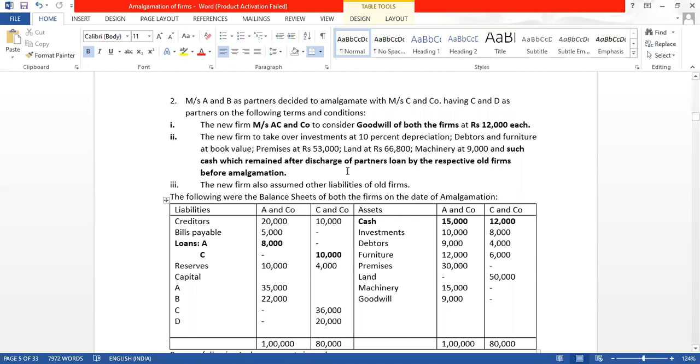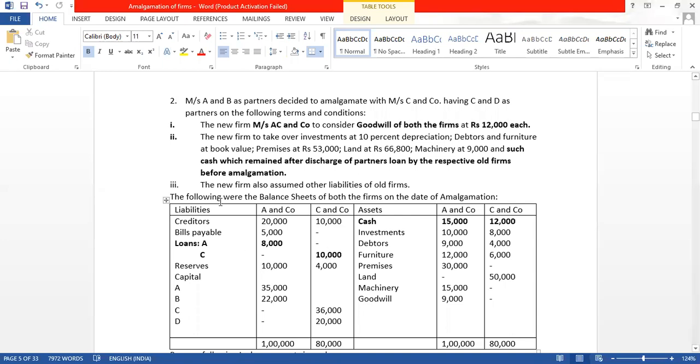Such cash which remained after settlement of partners' loan by the respective old firms before amalgamation. So the respective old firms will pay the loan amount and the remaining cash will be taken over by the new firm. Is there any confusion?